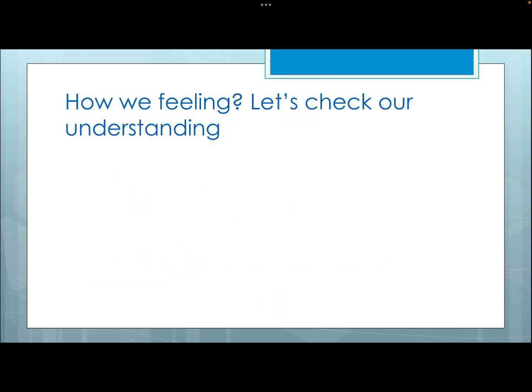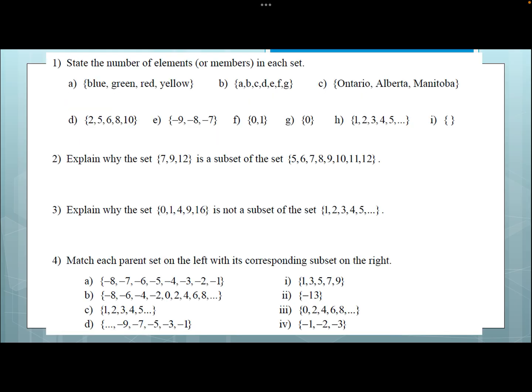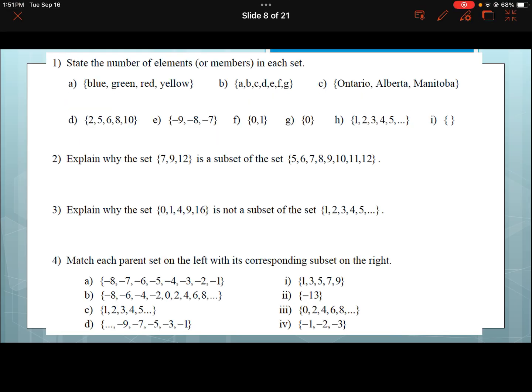Okay, so there are a bunch of questions here. Have a go at them, and you know how it works. Pause it here, and then we'll talk about it. What I will say before you go, and that's probably the worst time to say it because you've probably paused it by now, is that when it says state the number of elements, it literally wants a number. So it wants how many there are. It's not a trick question, just how many. Okay, let's pause it now, and I'll have a go.